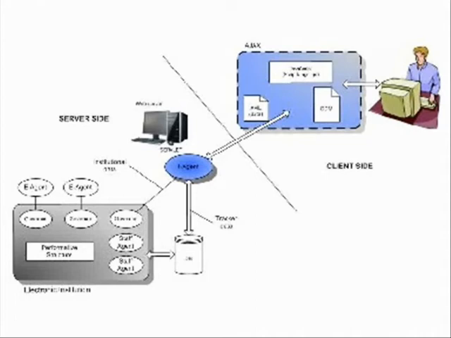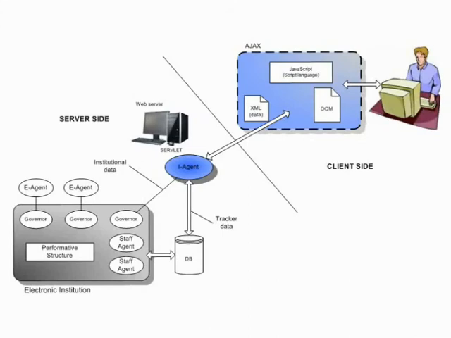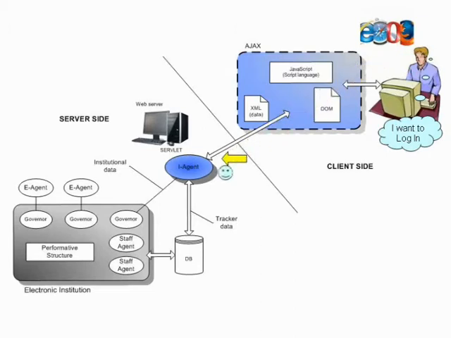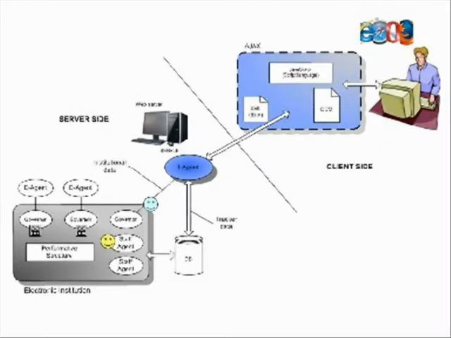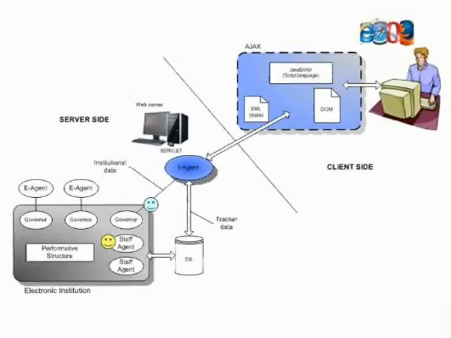The central element in the link between the human user and the electronic institution is the servlet, which is activated once the user, or the client side, using a web browser, establishes the connection with the server side. The I agent, acting as a servlet, receives the messages in XML format from the client application that is running locally. The XML messages are institutional messages.